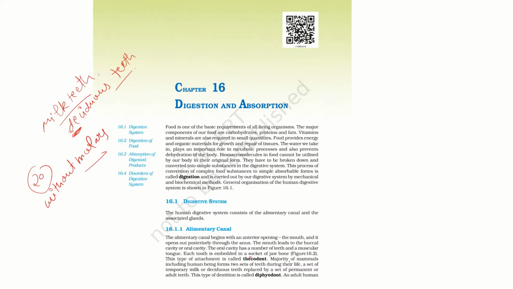Later they get replaced by a set of permanent or adult teeth, and this type of dentition is called diphyodont. So the two sets of teeth, one temporary and another permanent, is known as diphyodont, the two types of teeth.